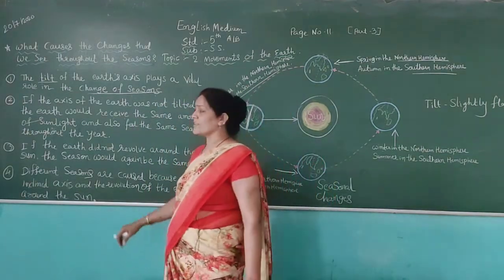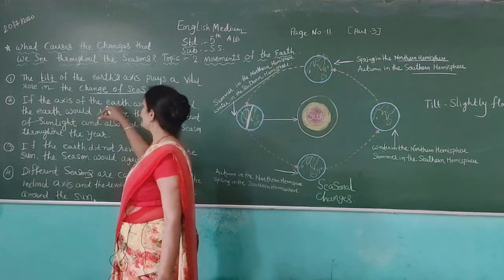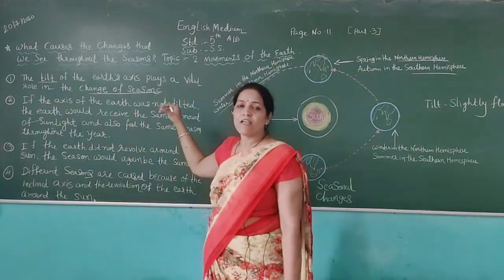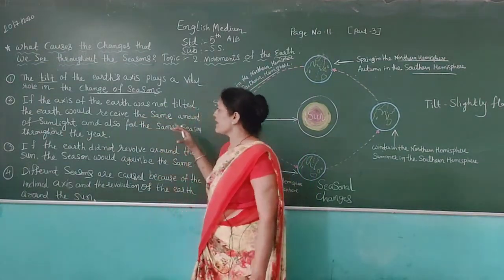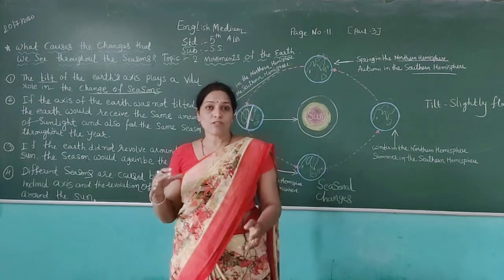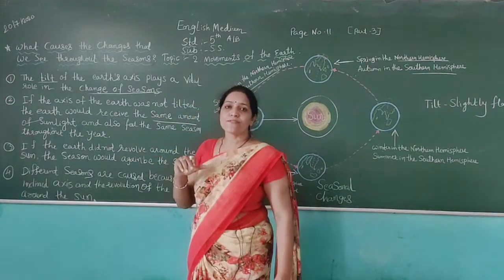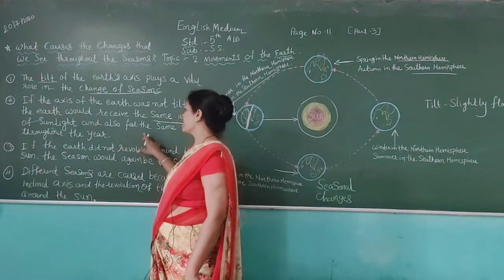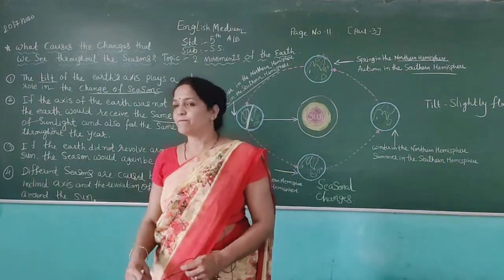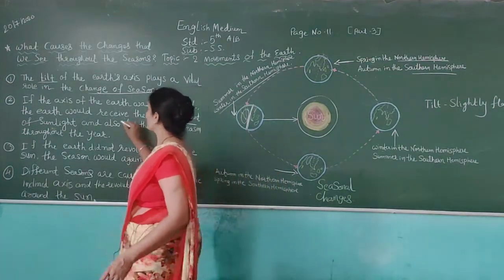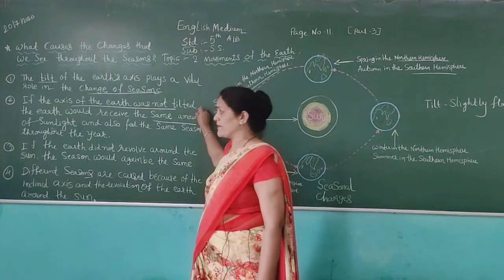We would feel the same kind of seasons and the same amount of sunlight throughout the year. Due to the axis of the earth being tilted, this happens.